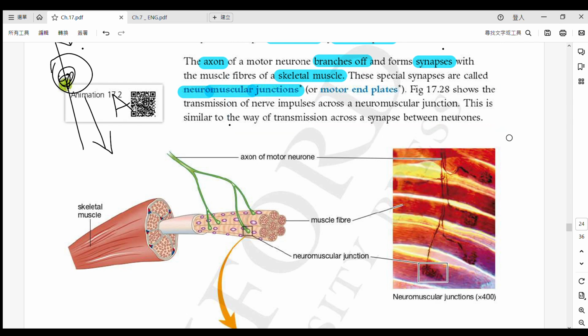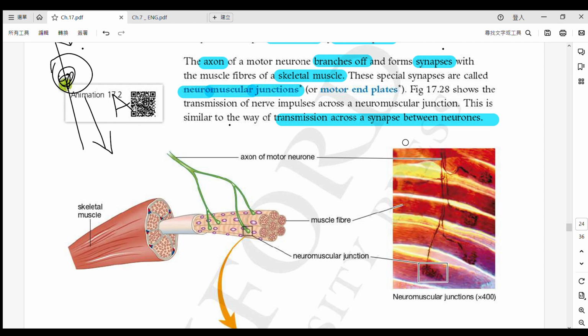The last thing you need to know is that this transmission is very similar to the transmission between neurons, which we learned in chapter 16, with the presynaptic and postsynaptic neurons.